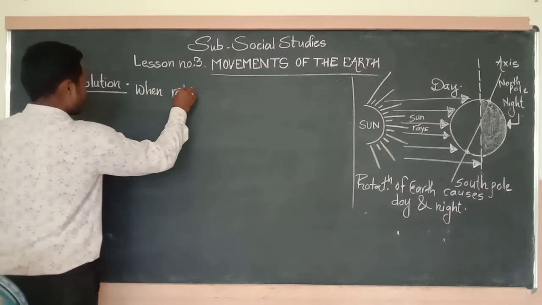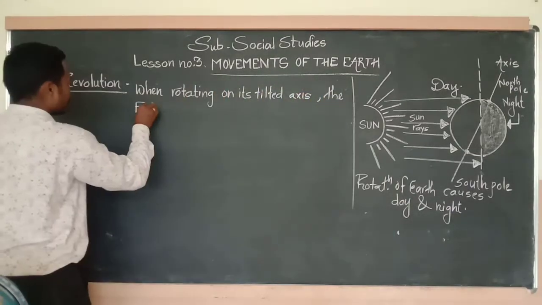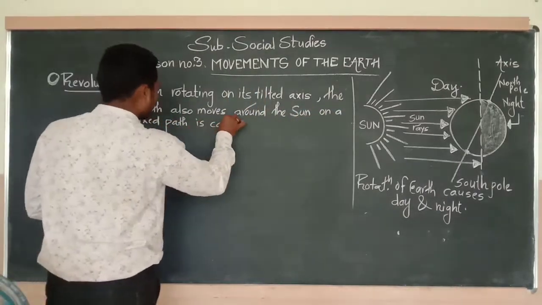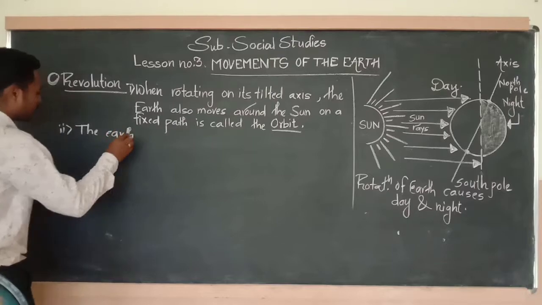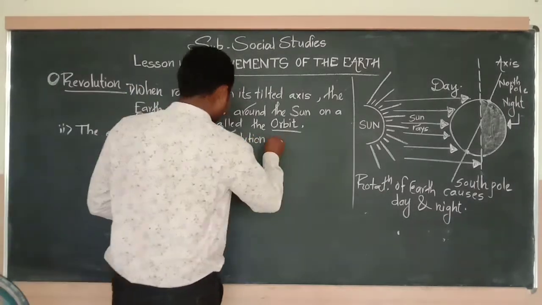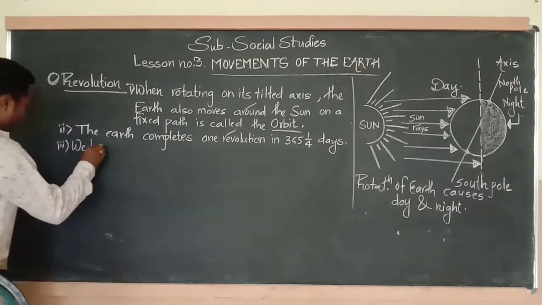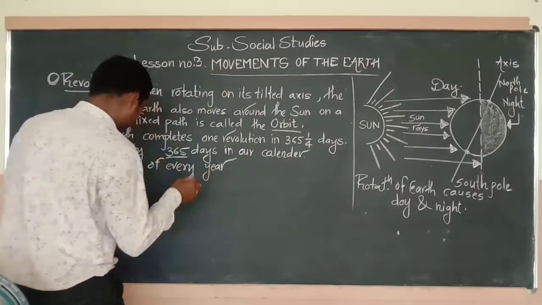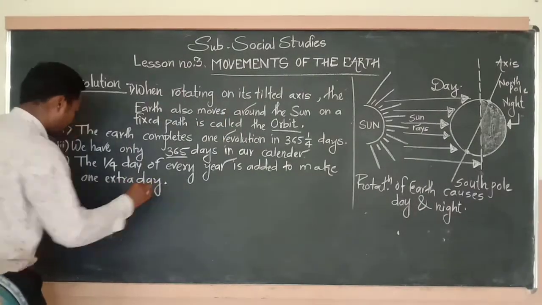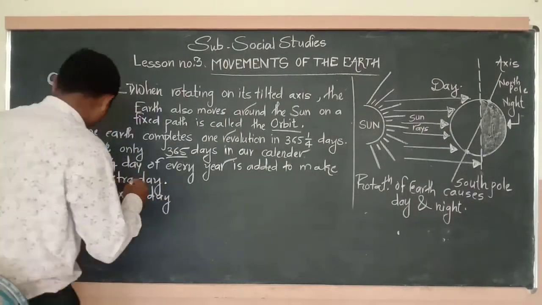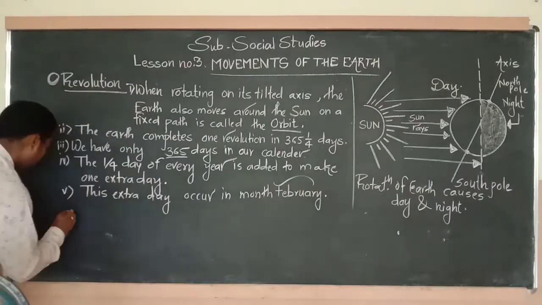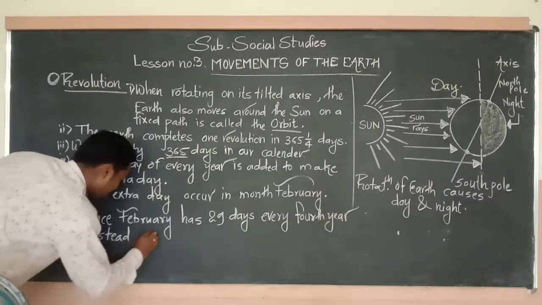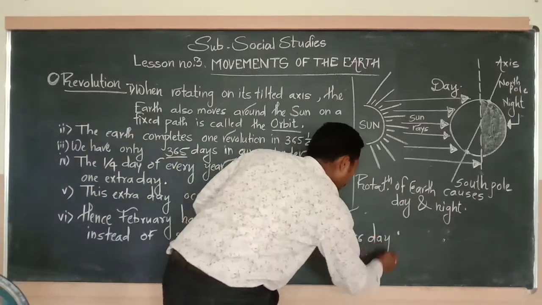Next, revolution. While rotating on its tilted axis, the earth also moves around the sun on a fixed path. This fixed path is called the orbit. The earth completes one revolution in 365 and 1/4 days. We have only 365 days in our calendar. The 1/4 day of every year is added to make one extra day. A year with 366 days is known as a leap year.